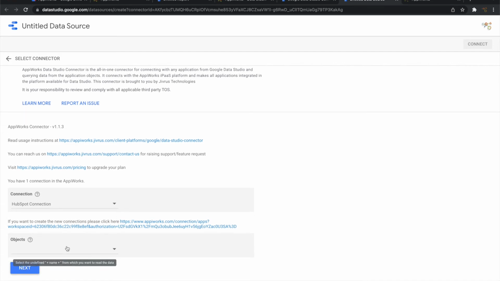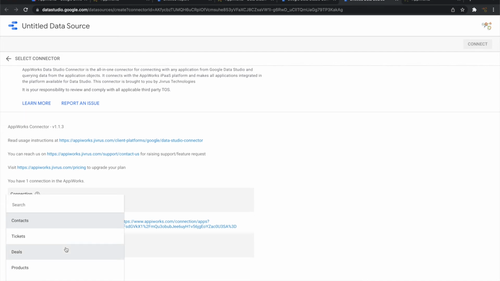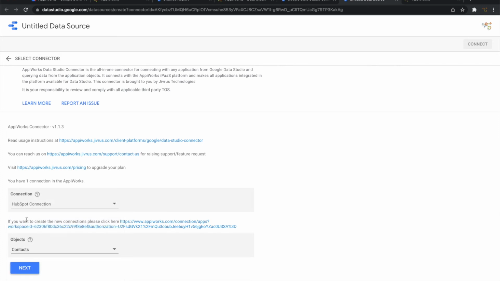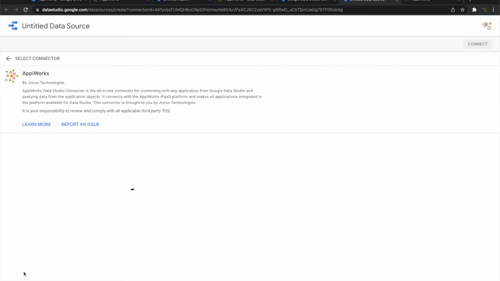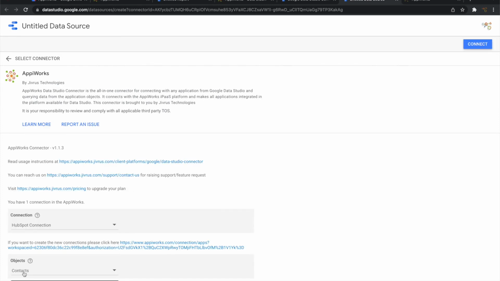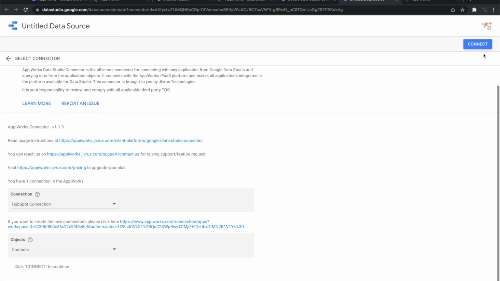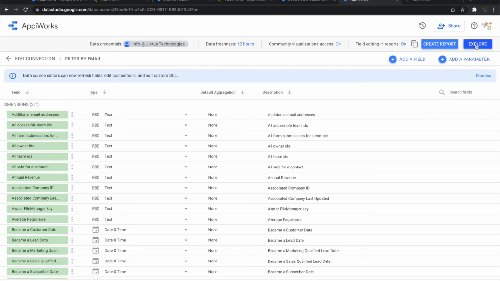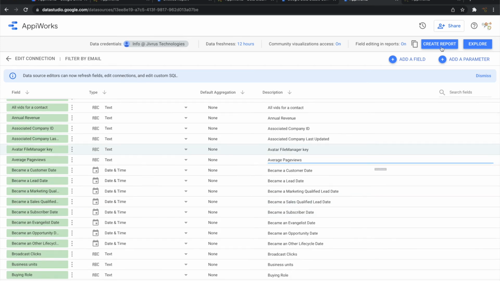You can now see the available objects from HubSpot: contacts, tickets, deals, products, companies, and all these objects that are available in HubSpot. So let me choose contacts. Let me click on next. So let's go ahead and click on connect. Now it will show you the schema that is available, the fields that are available in the contacts object. These are all the fields that are available in the contacts object. Let's go ahead and create the report.